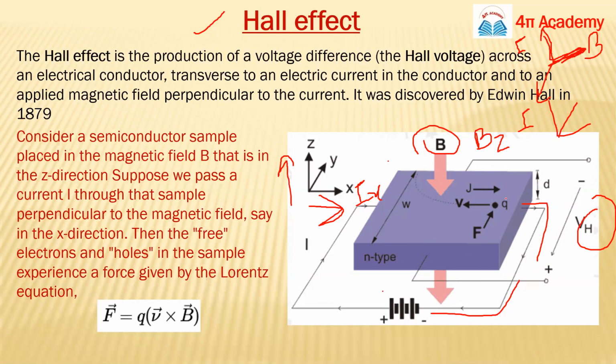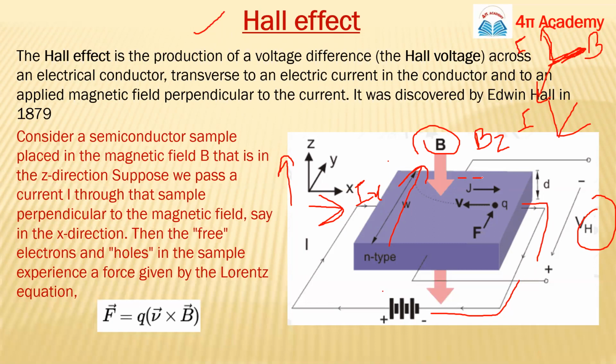Ix and B are perpendicular, because these are in the X direction and Z direction. So on this conductor some magnetic force will be there, and in what direction? In the Y direction. So in this direction, guys, some force will be there. What will be the direction of the force? In this scenario, what will happen?